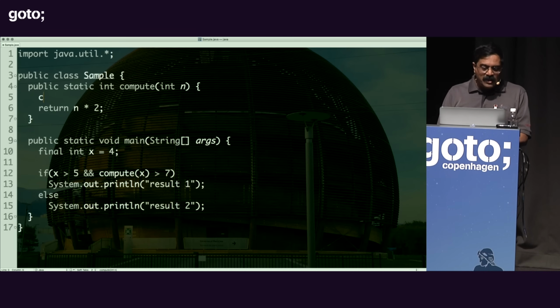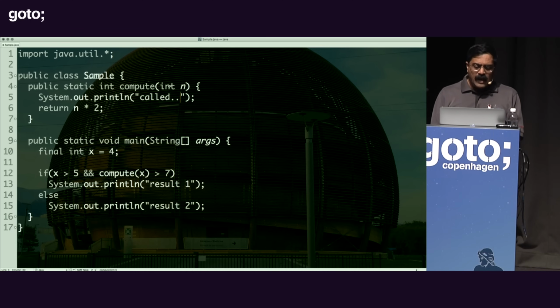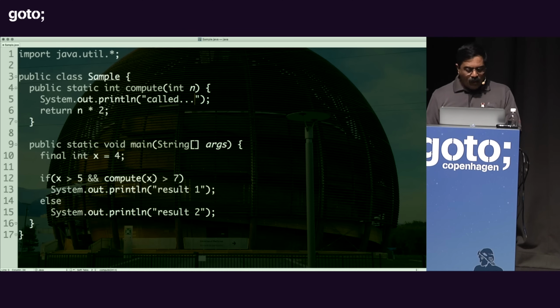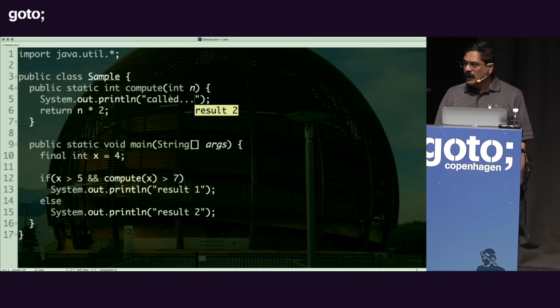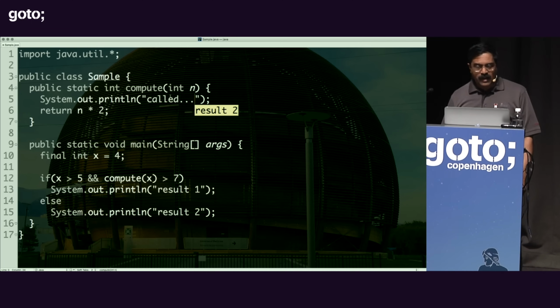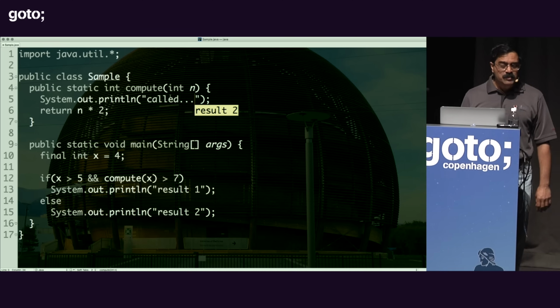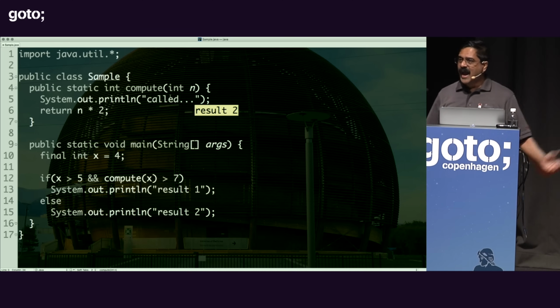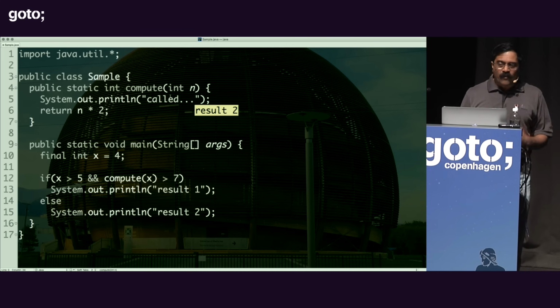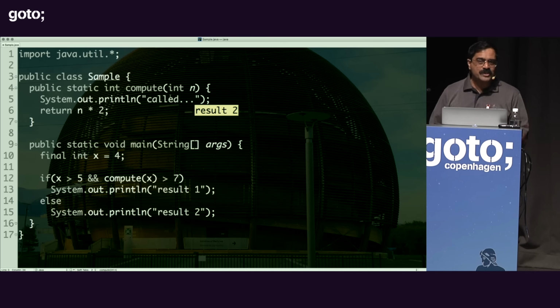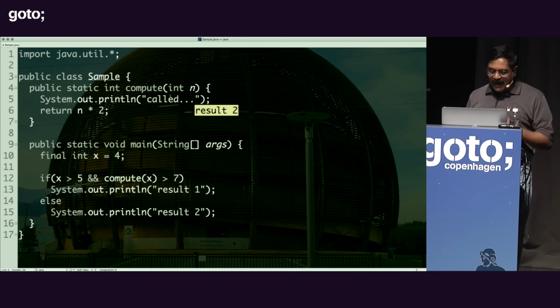Yeah, that's right, short circuiting, isn't it? So we know this is a short circuit feature, and guess who introduced that feature? Well, it turns out short circuiting has been in languages for a very long time. John McCarthy introduced short circuiting as part of Lisp programming, and languages have ever since used this. It's a folklore, isn't it? Everybody knows about short circuiting. We all come to expect it.